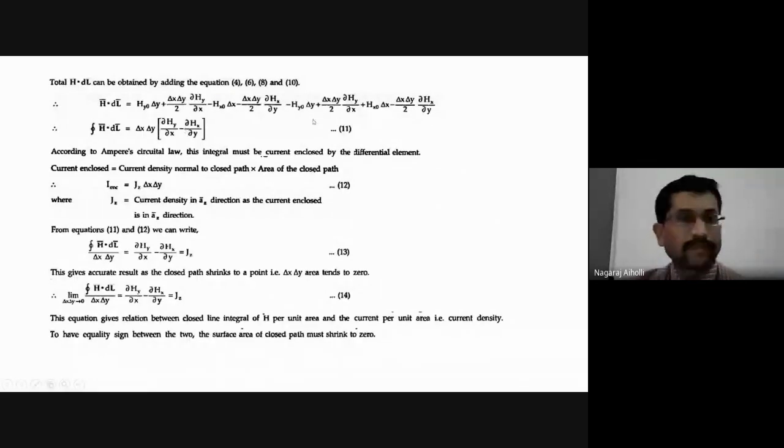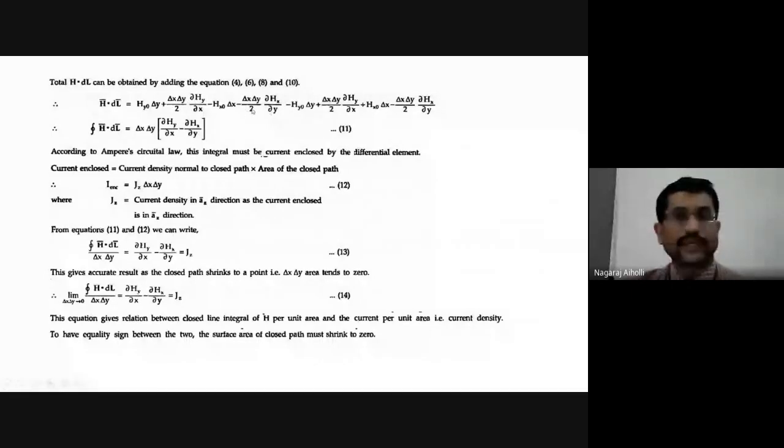Then simplify this. What will cancel here? Hy naught delta y minus Hy naught delta y will cancel. Minus Hx naught delta x plus Hx naught delta x will cancel. Then what is remaining? Delta x delta y by 2 dou Hy by dou x. Then same here, delta x delta y by 2 dou Hy by dou x. So it is 2 times. 2 times means this 2 and 2 will cancel. We'll get only delta x delta y dou Hy by dou x.